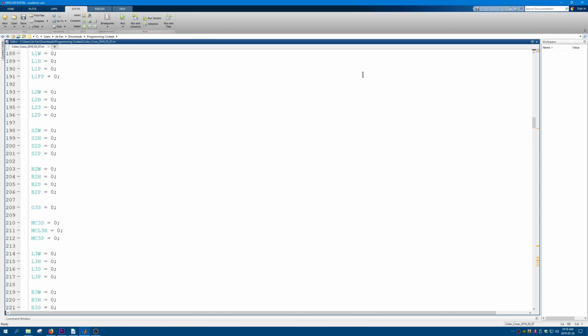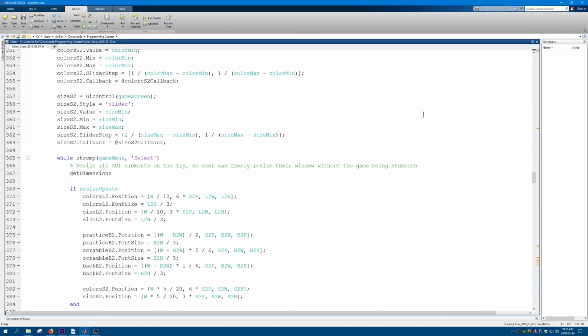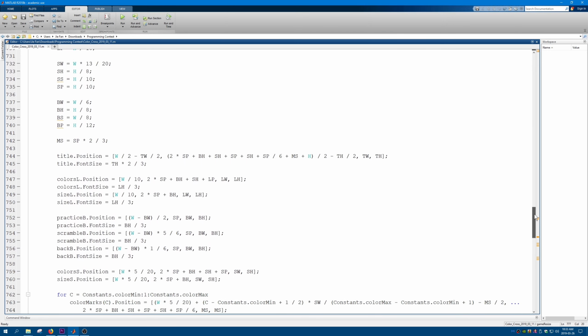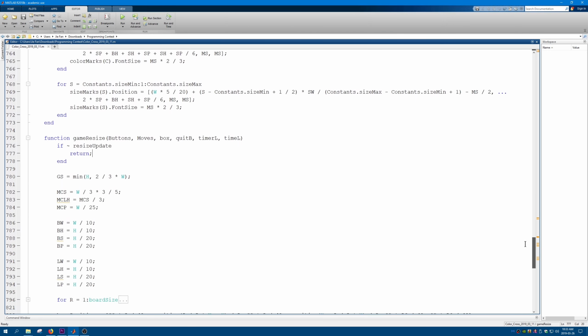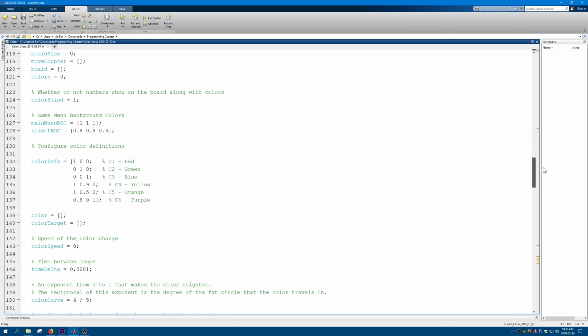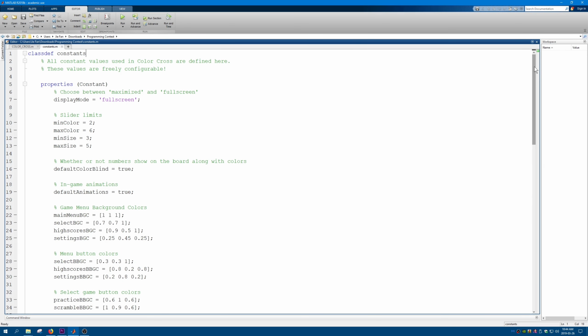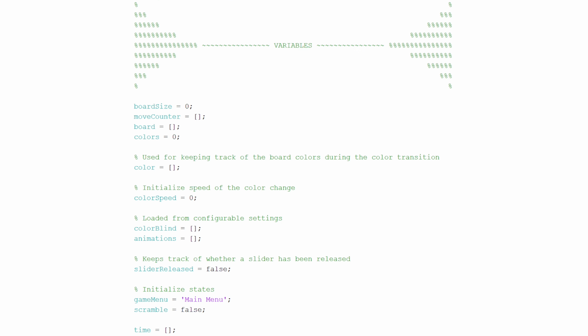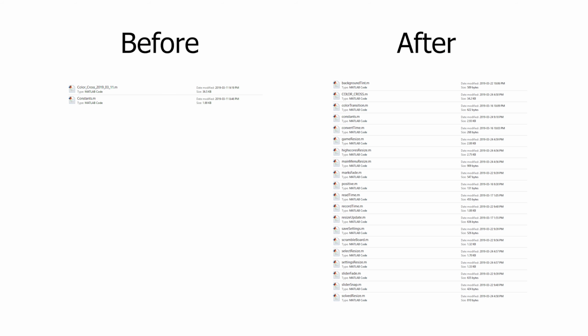I'll go over some internal changes. When we first started, we had a sea of global variables, which are shown in blue. I later cleaned this up and replaced them with local variables. We also use global variables as configurable constants, and this was replaced by storing constants in the properties of a separate class. Our code still has a few globals, but it's much better. This also allowed us to split up our game from one big file into smaller files. Although these changes don't affect functionality, they clean things up and make the code easier to work with and maintain.